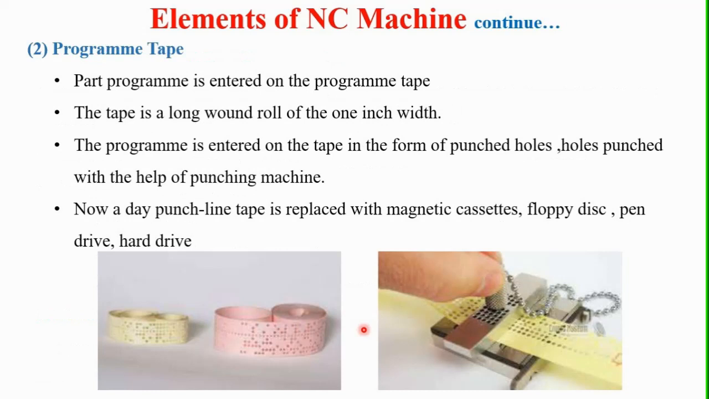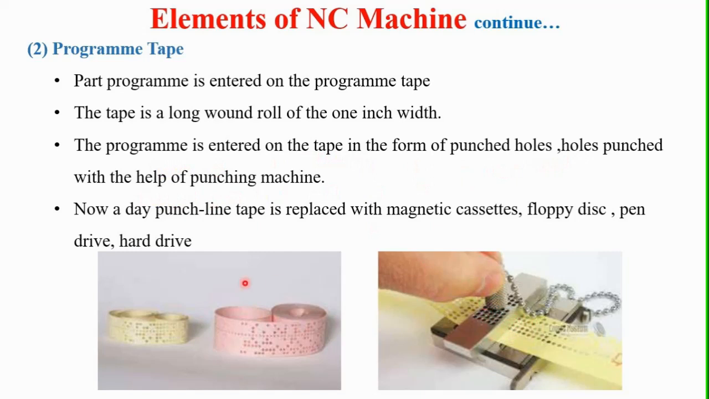Okay, so program tape. The part of the program is entered on the program tape. The program tape is a long wound roll of 1 inch width. So we can see here the 1 inch wide long wound roll is used to punch this program. The program is entered on the tape in the form of punched holes, punched with the help of punching machines. We can see here these holes are punched with the help of this punching machine.